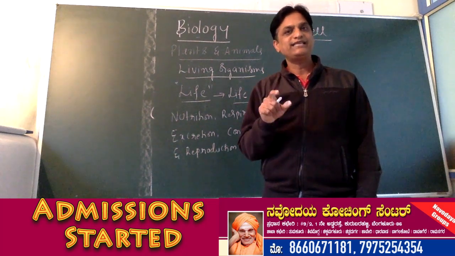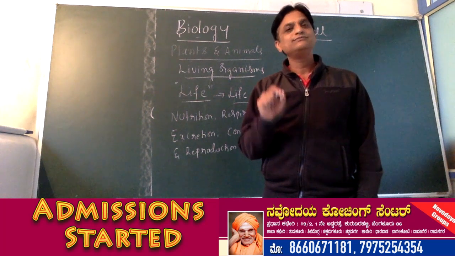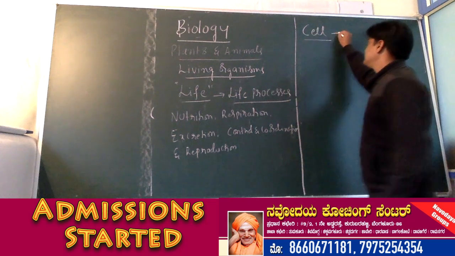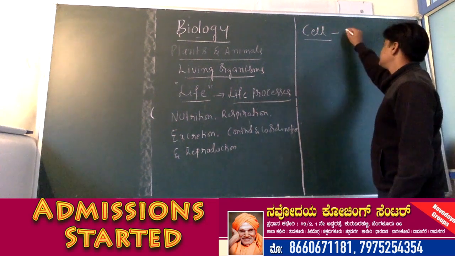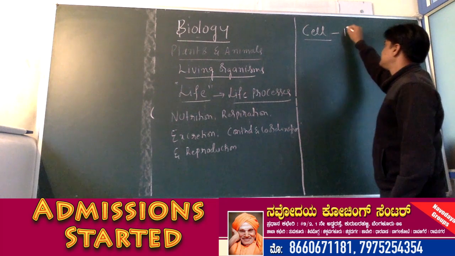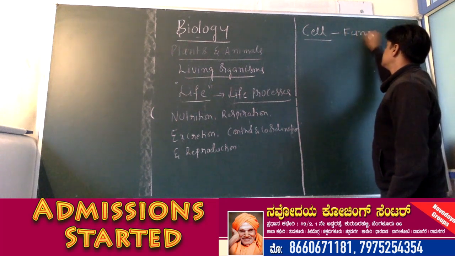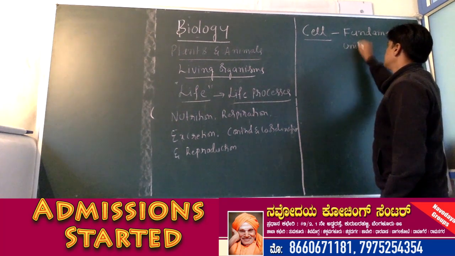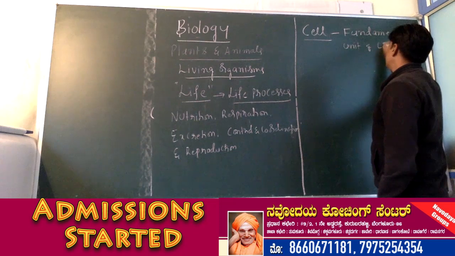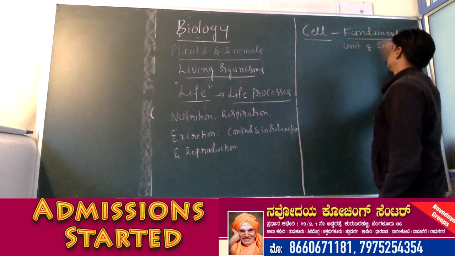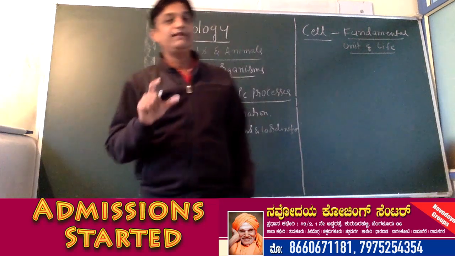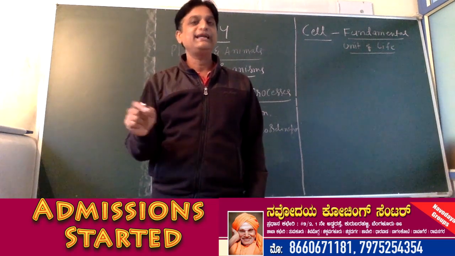So in today's class, we are going to discuss the cell, which is considered the fundamental unit of life.